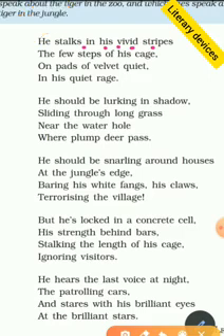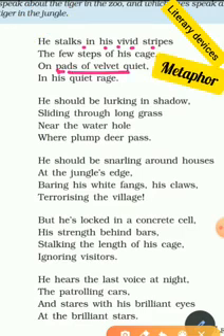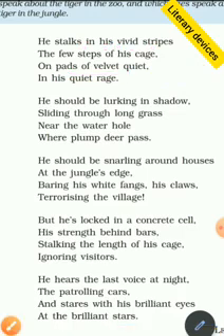Now moving further, here if we check pads of velvet. Actually pads of velvet means the poet wants to tell about the paws. The tiger's paws are being compared with pads of velvet. So the literary device is metaphor. Then after reading the first two lines, he stalks in his vivid stripes the few steps of his cage.